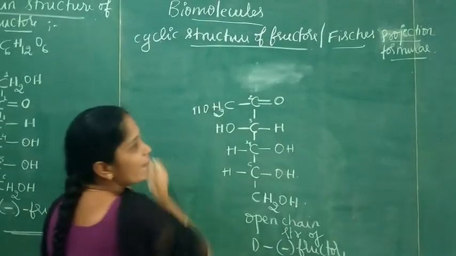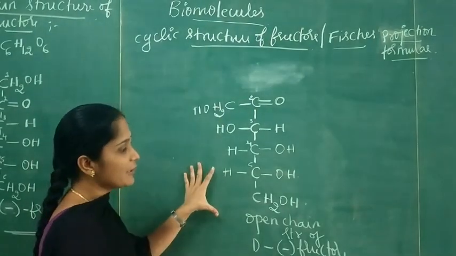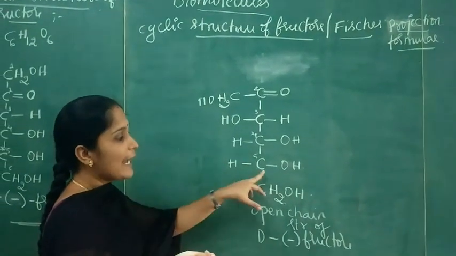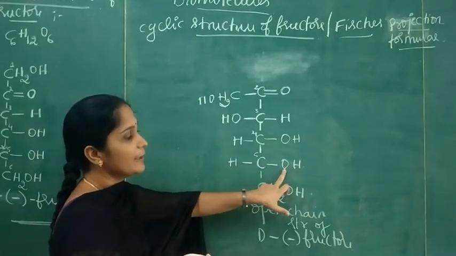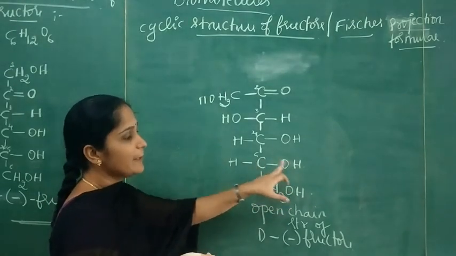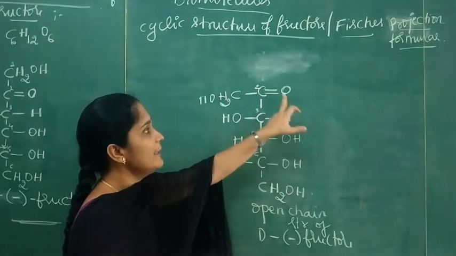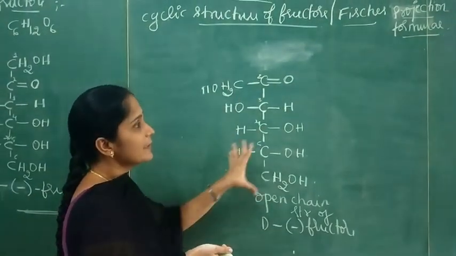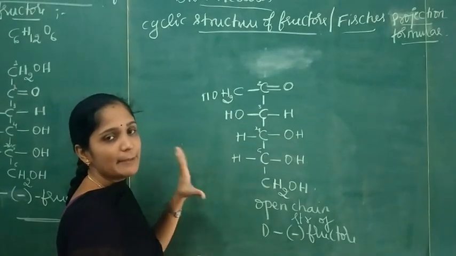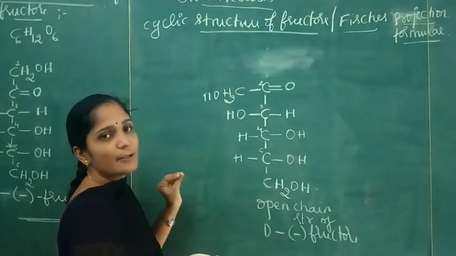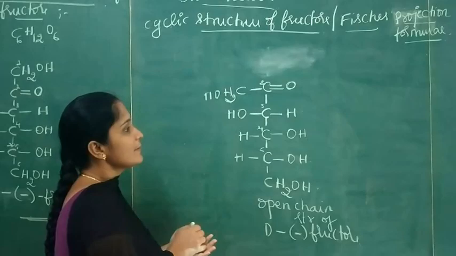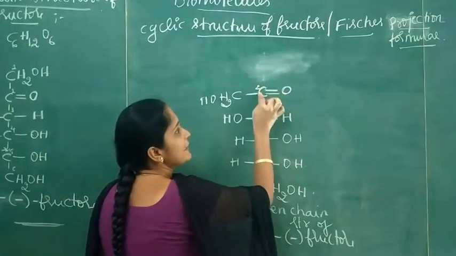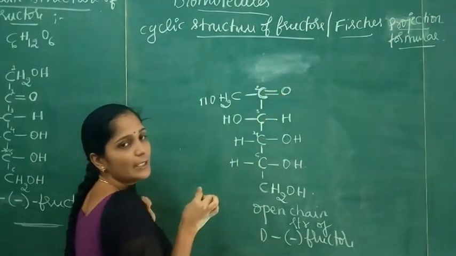During ring formation, there is an interaction between the fifth carbon alcoholic OH group and the second carbonyl carbon. This leads to the formation of a 5-membered ring called the furanose ring. Here in the second carbon there is a carbonyl group.